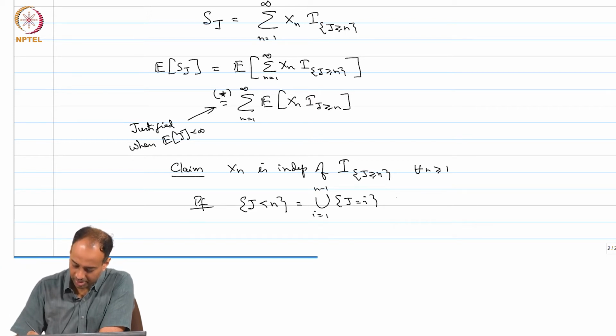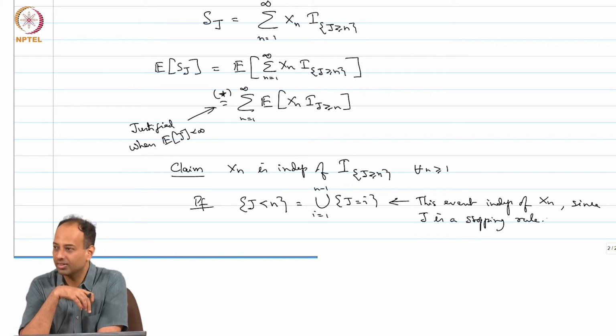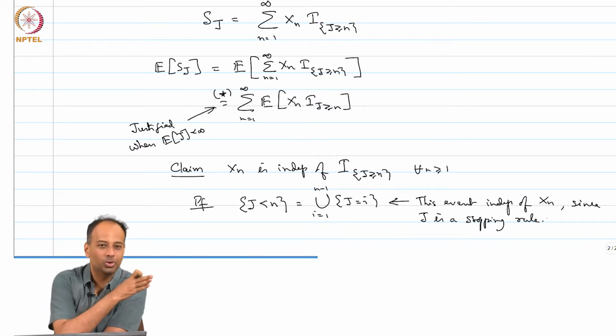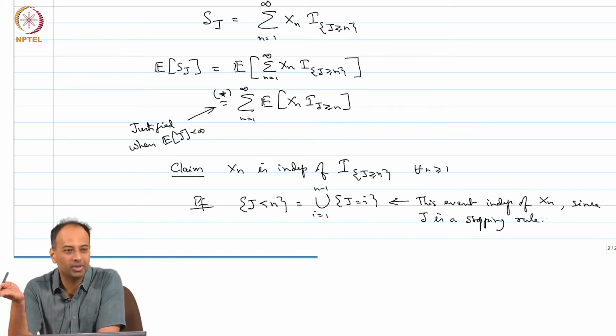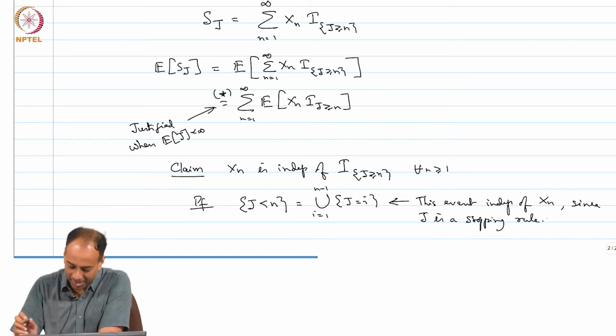So this event is independent of X_n, since J is a stopping rule. The event that I stop strictly before n can only have to do with X_1 through X_{n-1}, and it has to be independent of X_n. Now, this is the slightly mind-bending thing.